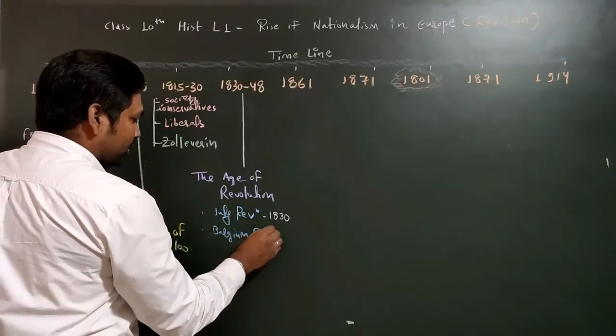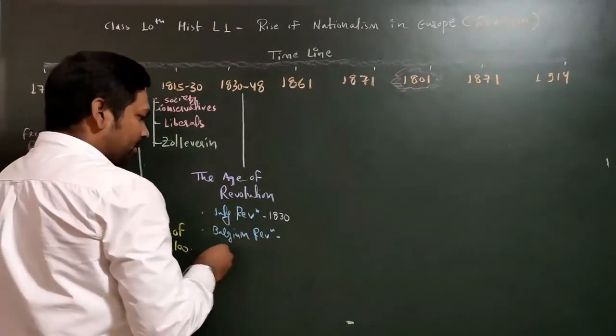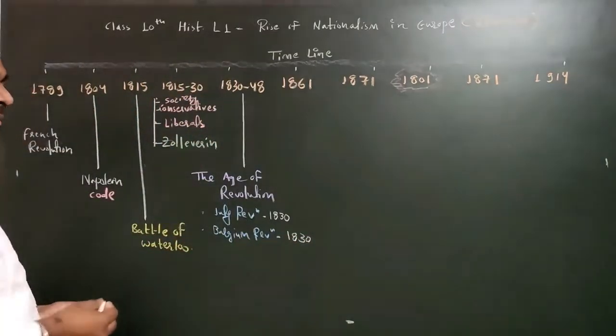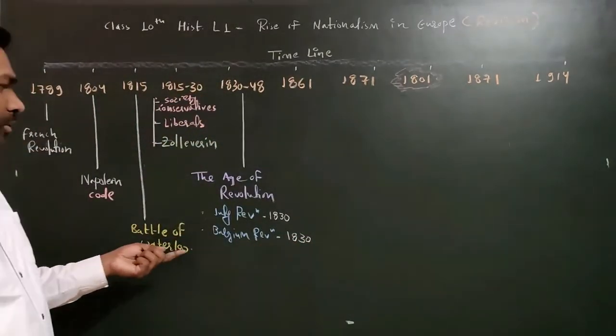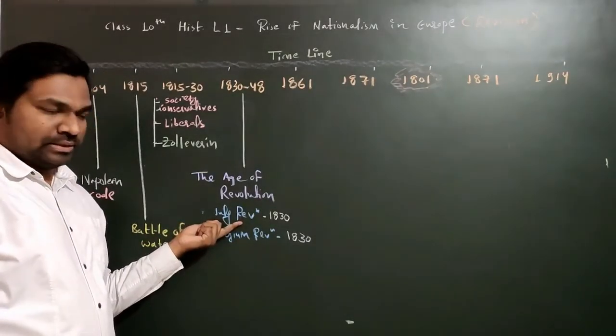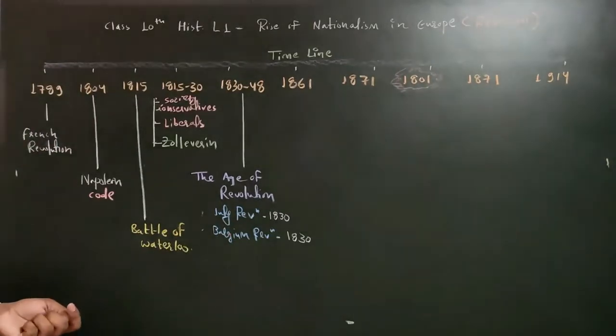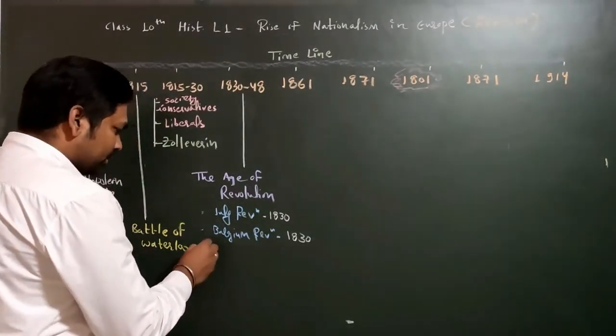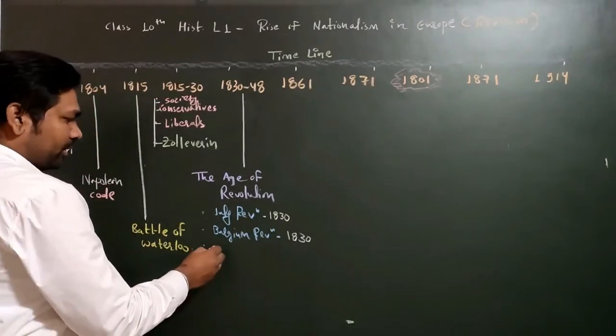Belgian Revolution again took place in 1830. If you see the world map, and within it the European map, just on top of France we have Belgium, and this July Revolution took place in France. Which country? France.